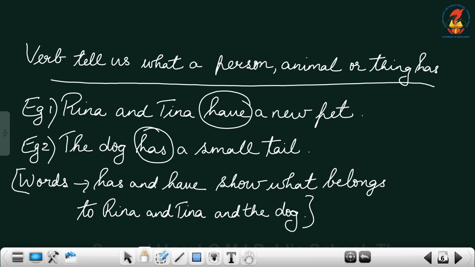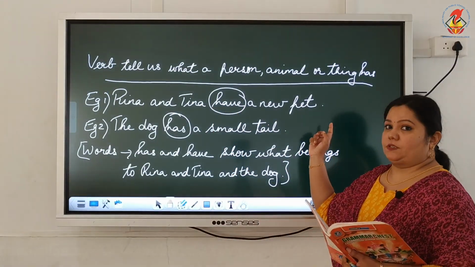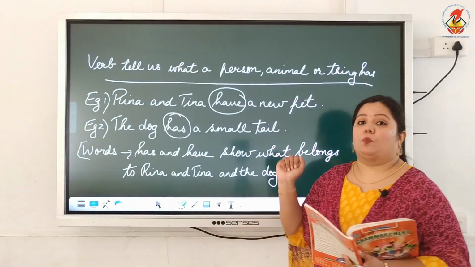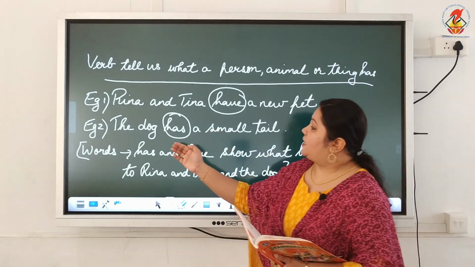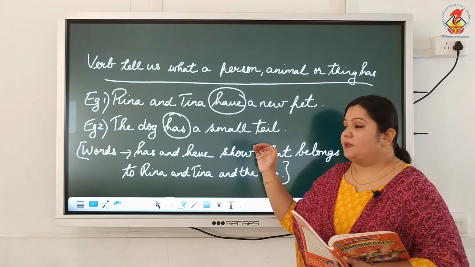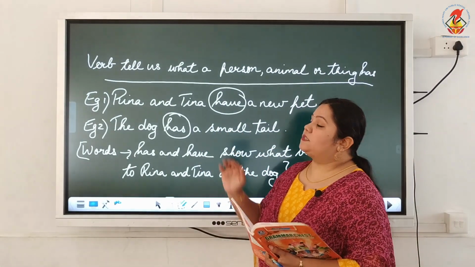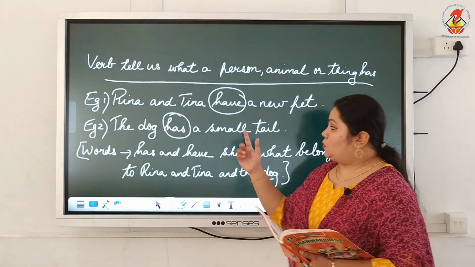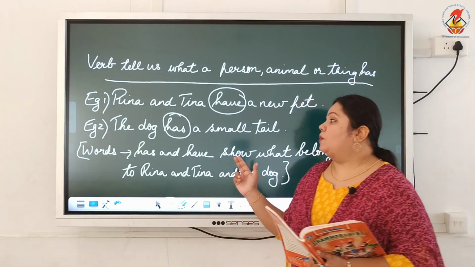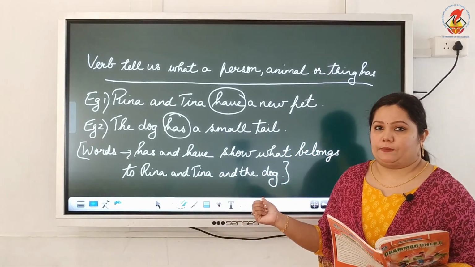And verbs also tell us what a person, animal or thing has. It tells you about possession. So here Reena and Tina have a new pet. The word have is our verb in the sentence. And the second one, the dog has a small tail. And it tells you again the dog possesses a small tail. So has is taken as the verb. So these two words, has and have, are the action words or the verbs in the sentences given here.